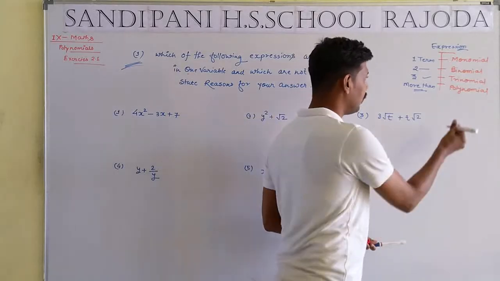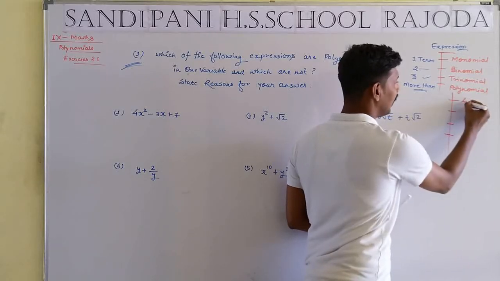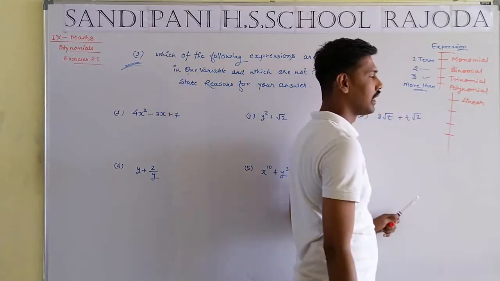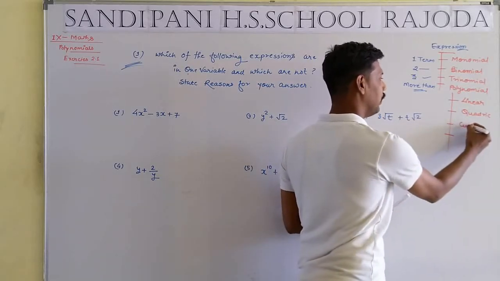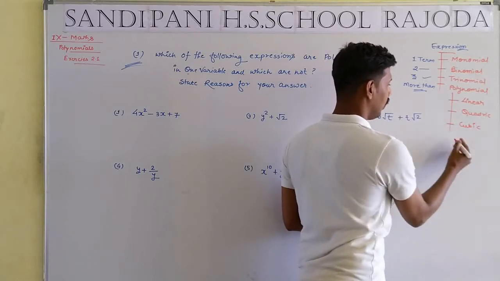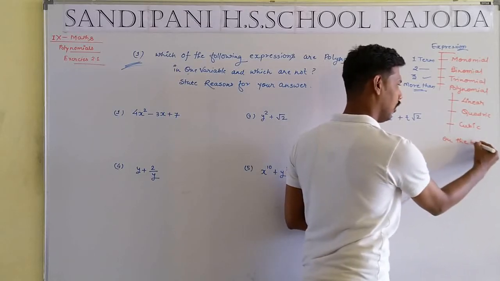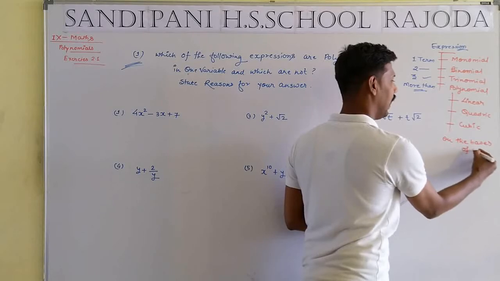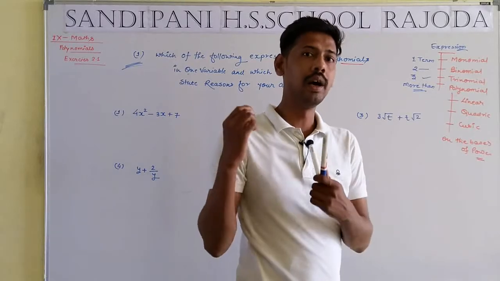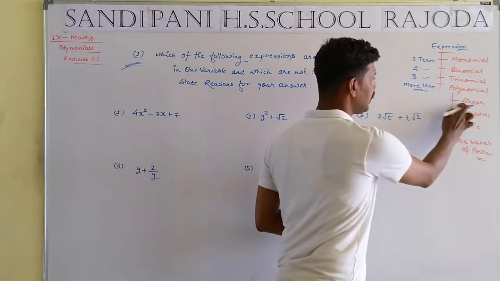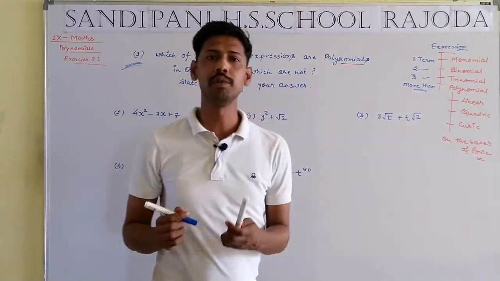But how many types of polynomial are there on the basis of power? First is linear, second is quadratic, third is cubic. When the expression has maximum power of the variable equal to 1, it is known as linear.